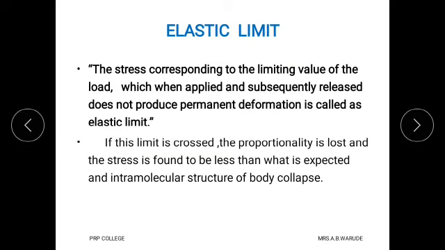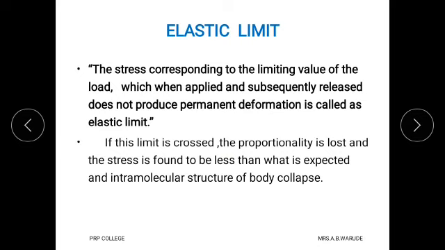That means when force is applied, and if that force is within elastic limit, then there is a change in its shape and size. But that change is not permanent, it is only for some time, and as the force gets released, it returns to its original shape and size. That stress is said to be within elastic limit.